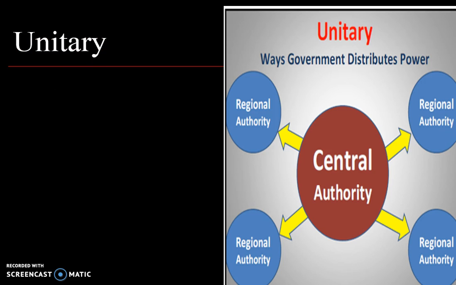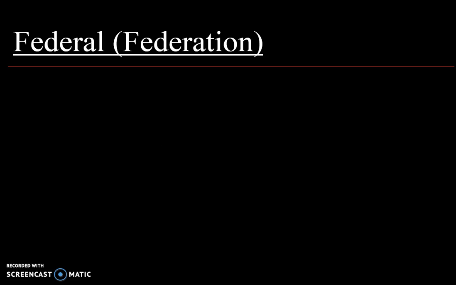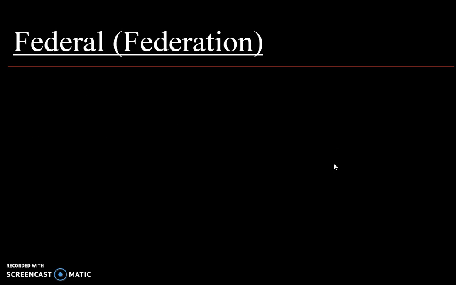In a unitary system, the central government has all the power, and it makes all the decisions. Anytime you see one agency or central power having all the power, just like the picture illustrates, with one group or person having all the power, it's all centralized in one place or one spot, that's unitary. And if you think about it, a unicycle is one wheel, all the power is in one place. It's a good way to remember it.